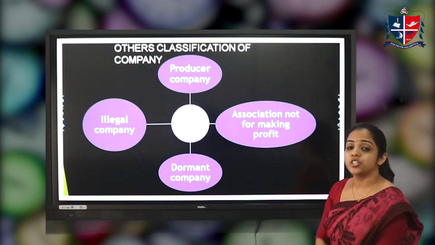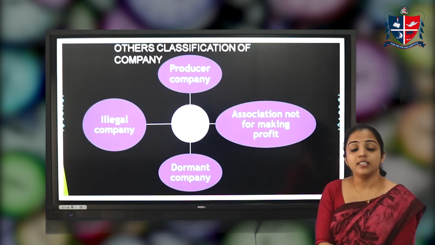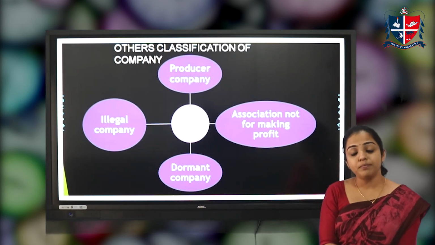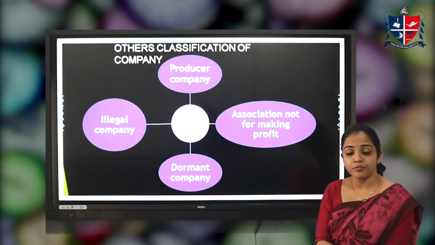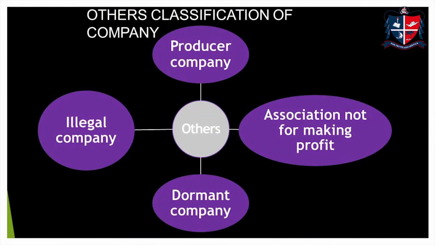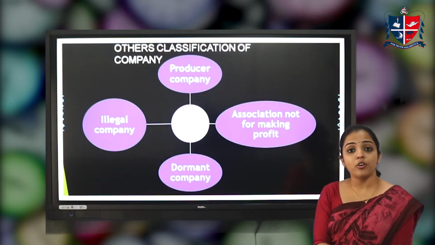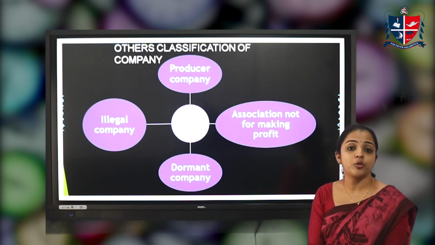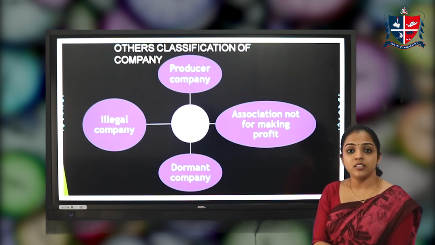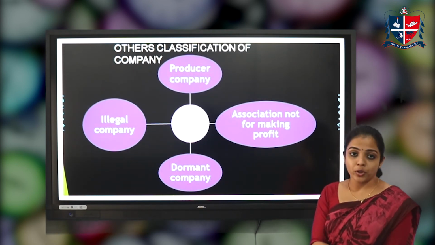Next one is the association not for making profit, specified in Section 8 of the Companies Act. Such companies are mainly incorporated for the promotion of art, science, commerce, and cultural activity. Their main aim is not to make profit, but to promote art, science, and so on.